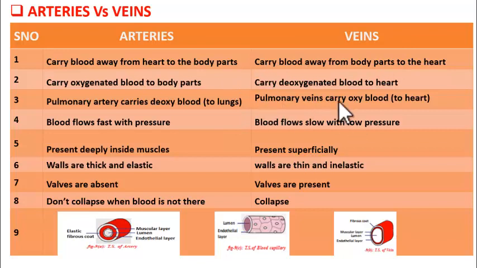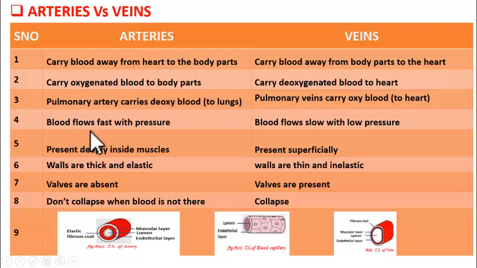Now the same is the case with veins. There are some veins which carry oxygenated blood. So what are they? Yes, they are pulmonary veins. They carry oxygenated blood to the heart from lungs. Got it? Now, what about the condition of the blood?